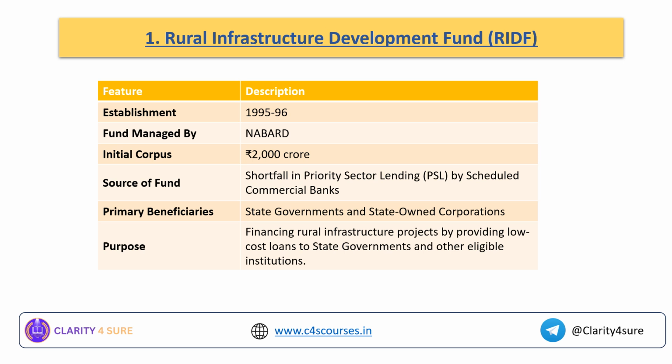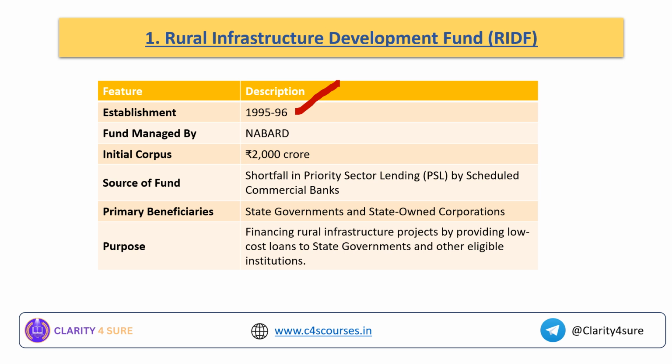The first fund is the Rural Infrastructure Development Fund. Okay, this fund was established in the year 1995-1996. This fund is managed by NABARD. What is the initial corpus of this particular RIDF? It is 2000 crore. Okay, what is the source of the fund?